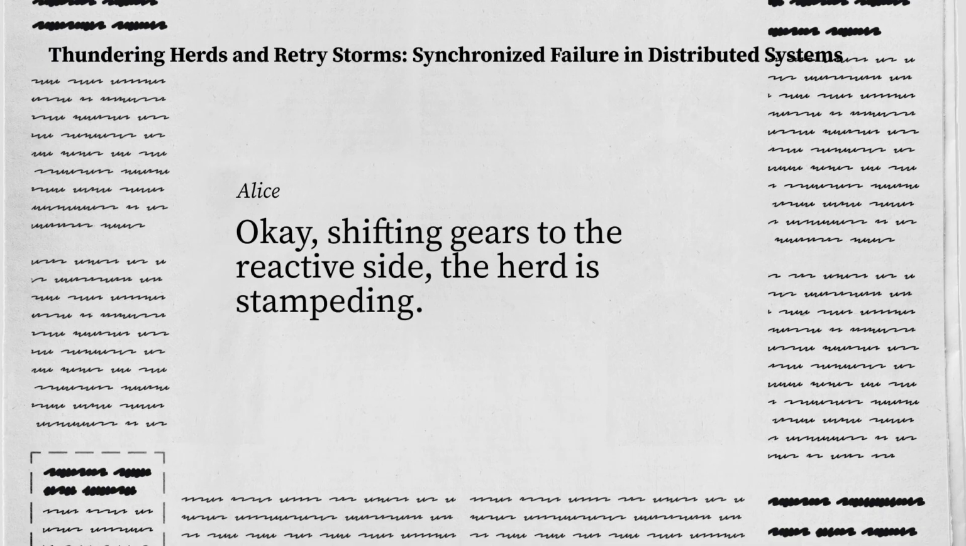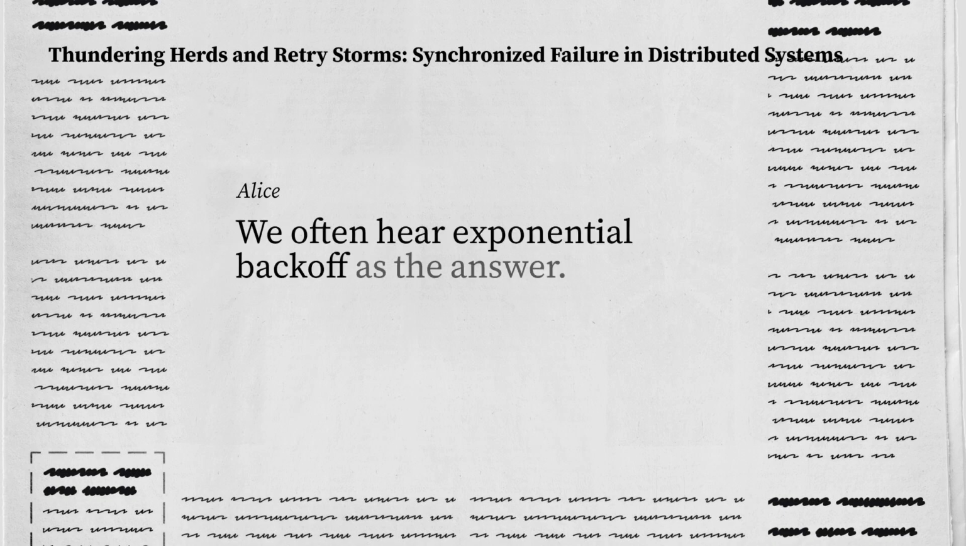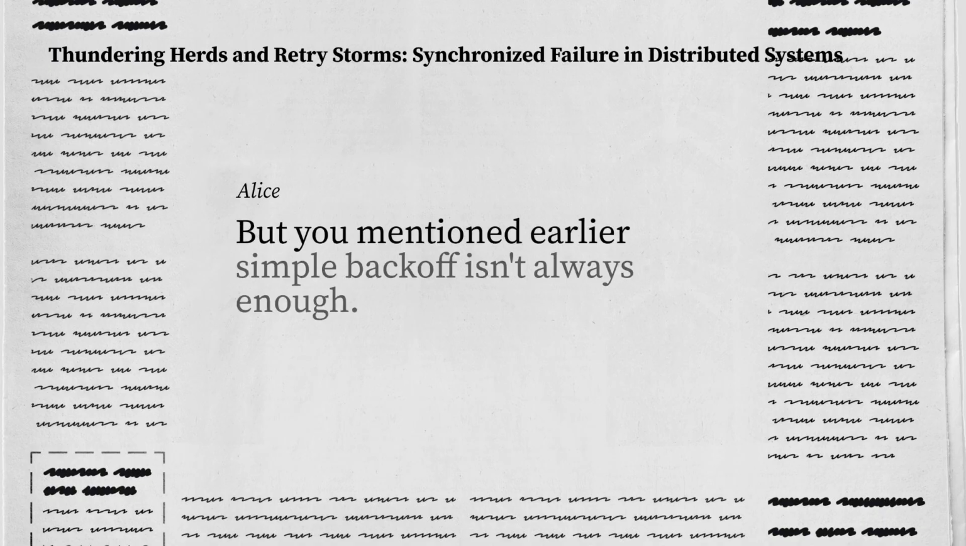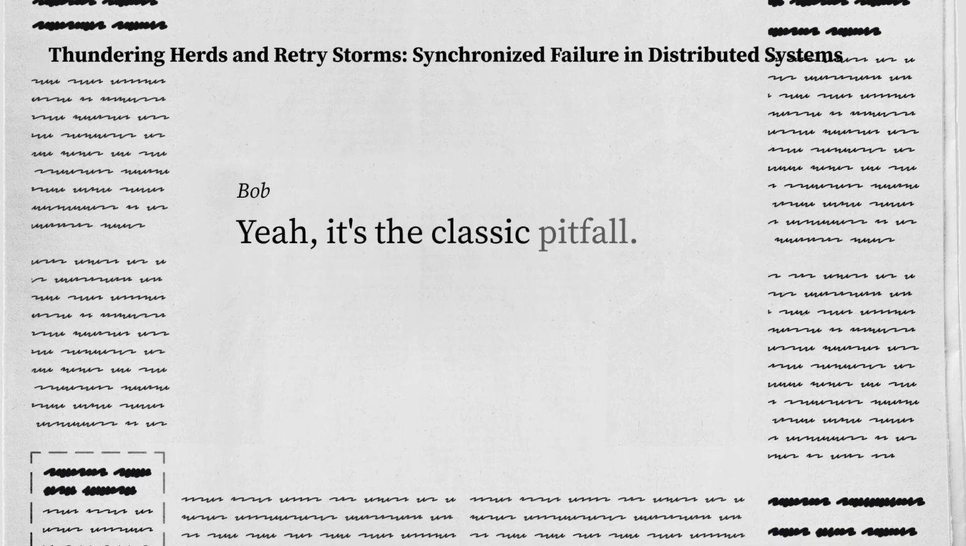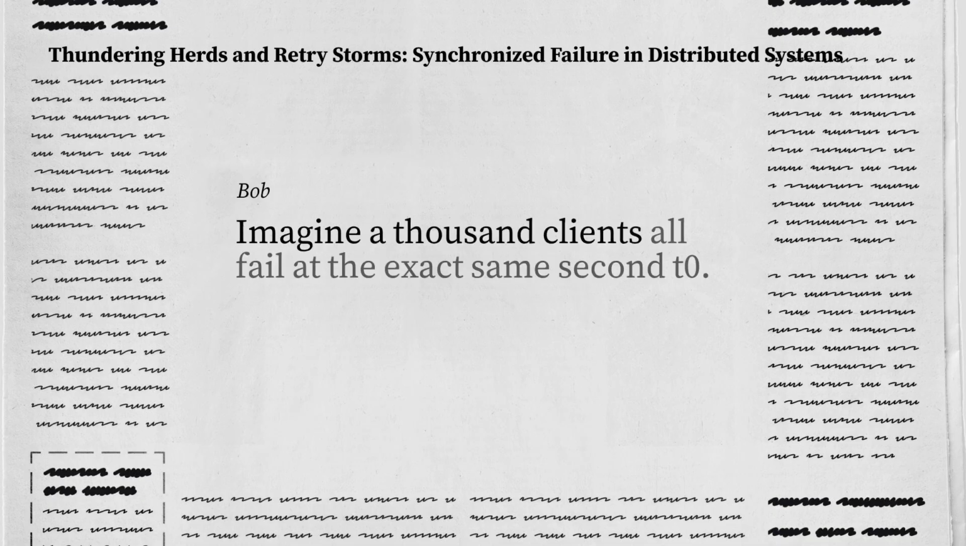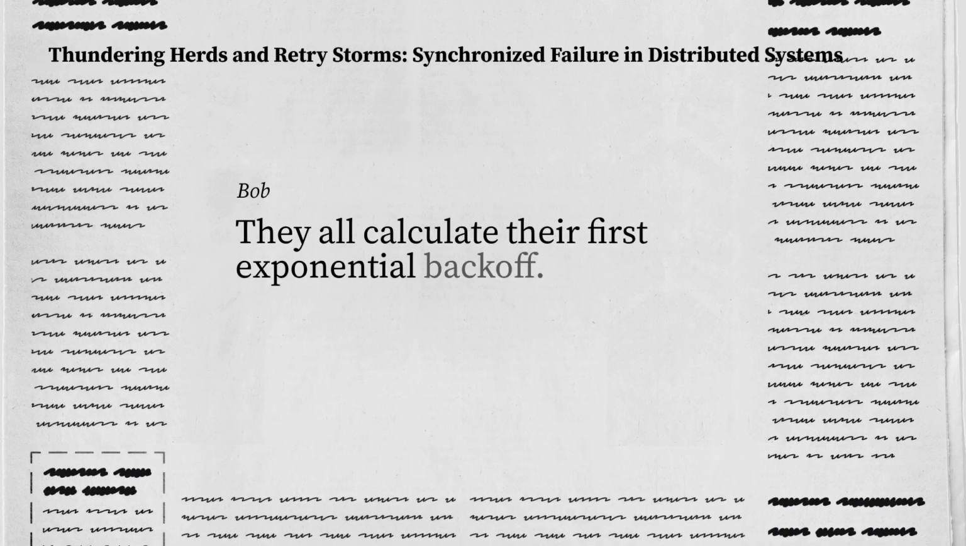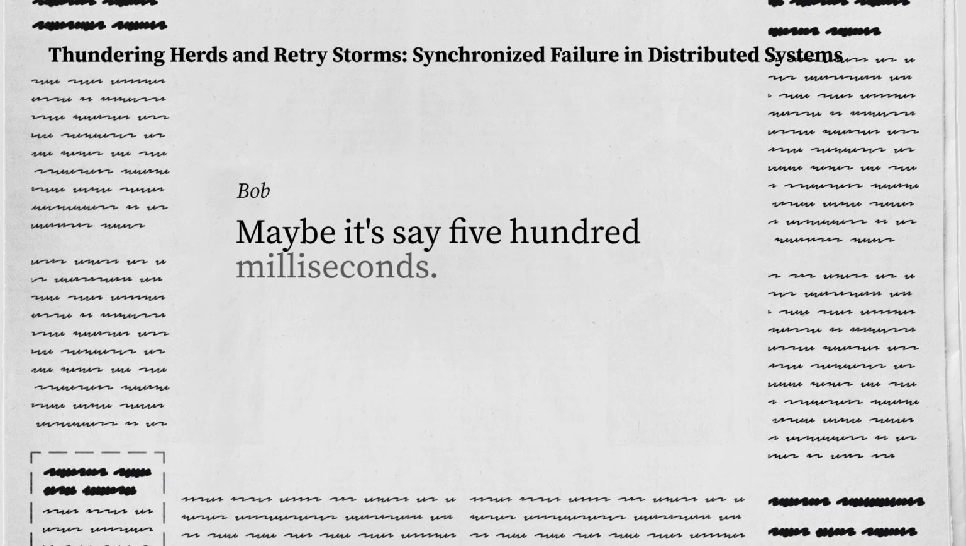The herd is stampeding, the retry storm is brewing. We often hear exponential backoff as the answer, delay the retries. Right. But you mentioned earlier, simple backoff isn't always enough. How can delaying still lead to synchronized waves? Yeah, it's the classic pitfall. Imagine 1,000 clients all fail at the exact same second, T0. They all calculate their first exponential backoff. Maybe it's, say, 500 milliseconds.